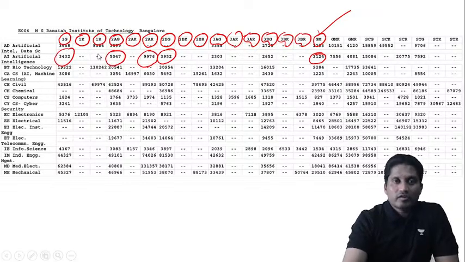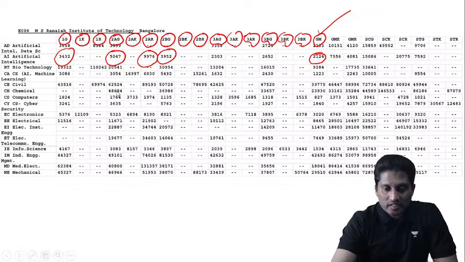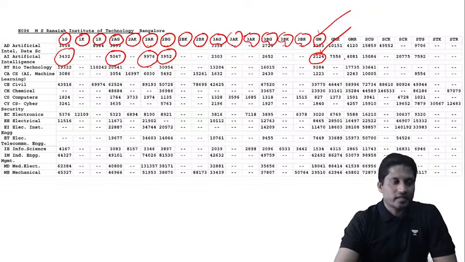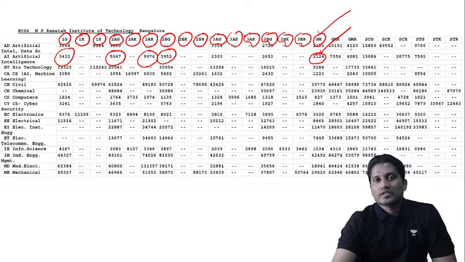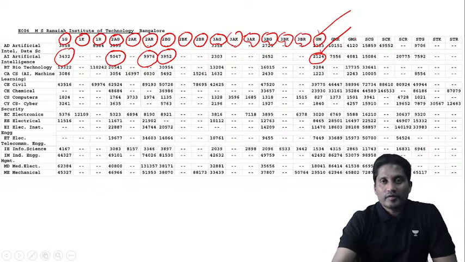If you look into this other seat matrix, that will fall. But the cutoff for general merit is really high. This is 2224 compared to this 9976. So that's where the general merit cutoff will be high only. Once you come to the reservations, the cutoff will fall.